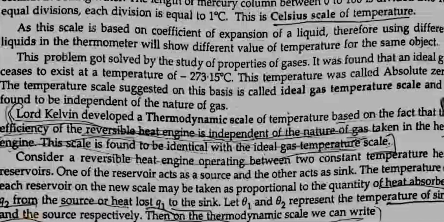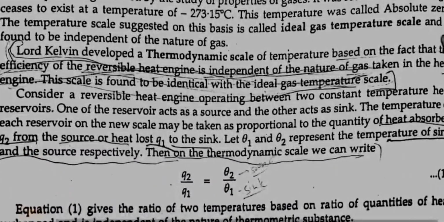This problem was solved by the study of the properties of gases. It was found that an ideal gas ceases to exist at a temperature of minus 273.15 degrees Celsius. This temperature was called absolute zero. The temperature scale suggested on this basis is called the ideal gas temperature scale, and is found to be independent of the nature of the gas.